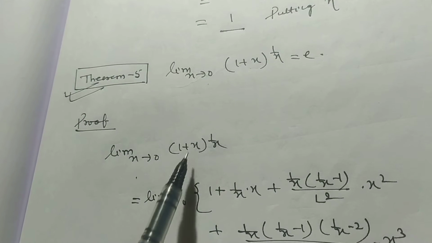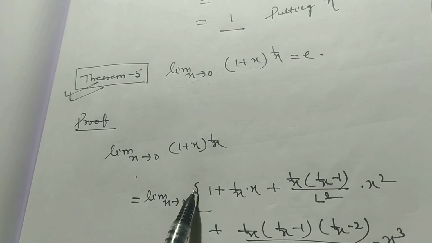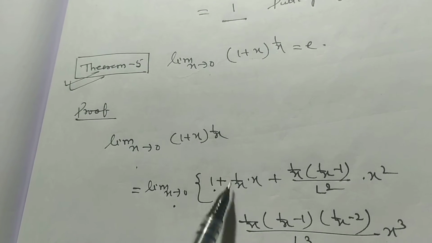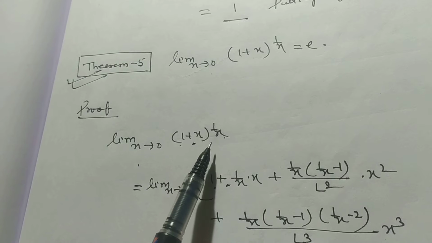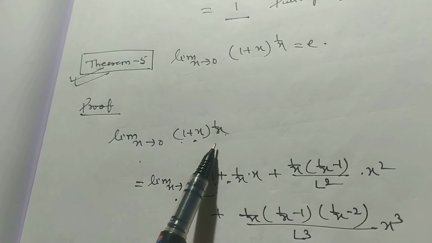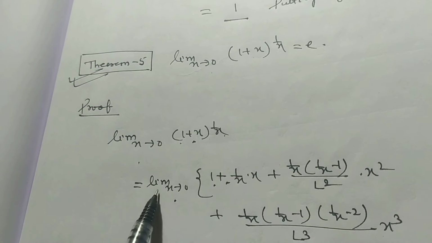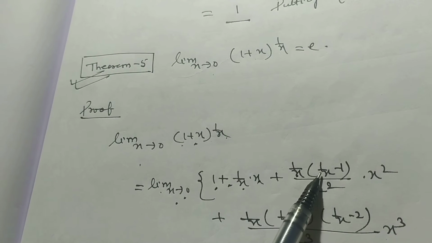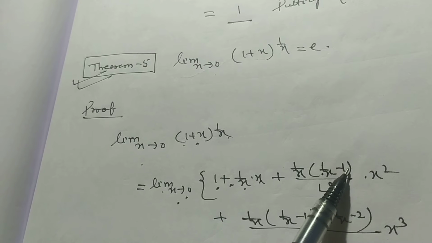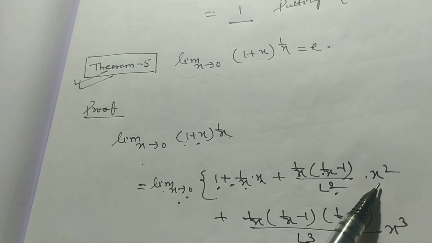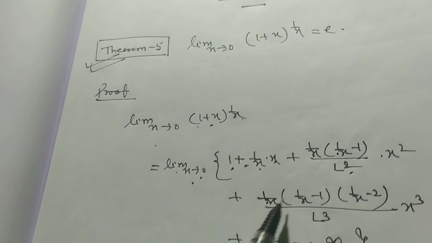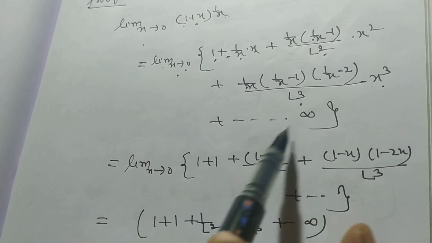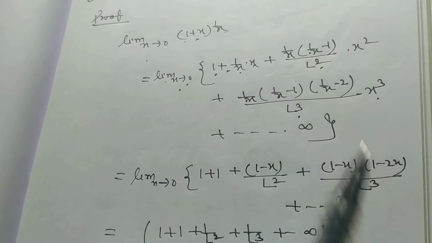So limit x tends to 0, 1 plus x to the power 1 by x is equal to limit x tends to 0, 1 plus, here you should know the expansion of 1 plus x to the power n from the binomial theorem. Limit x tends to 0, 1 plus 1 by x into x, plus 1 by x within the bracket 1 by x minus 1 by factorial 2 x square, plus 1 by x minus 1, 1 by x minus 2 by factorial 3 x cube plus so on up to infinity.